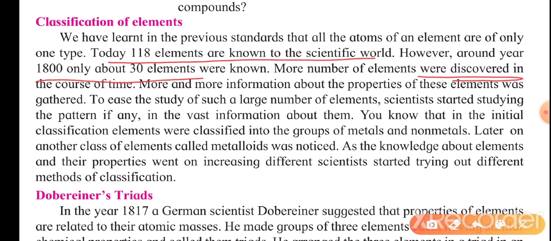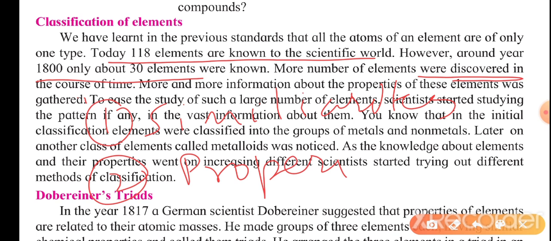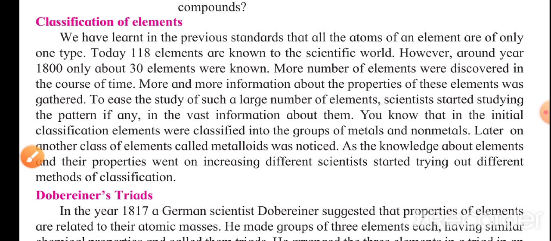If there is a similarity, they put those elements in a particular group. If there are dissimilarities, for example in their masses, they are separated. Scientists first used the similarities between atoms to classify, then they used their physical or chemical properties. Based on their physical properties, scientists classified them as metals.